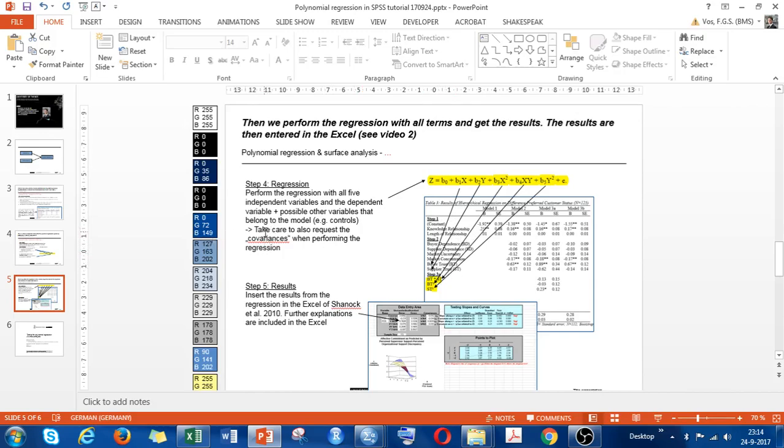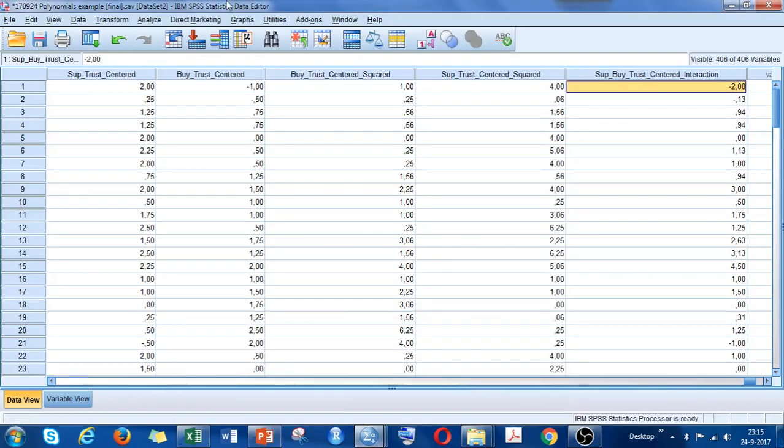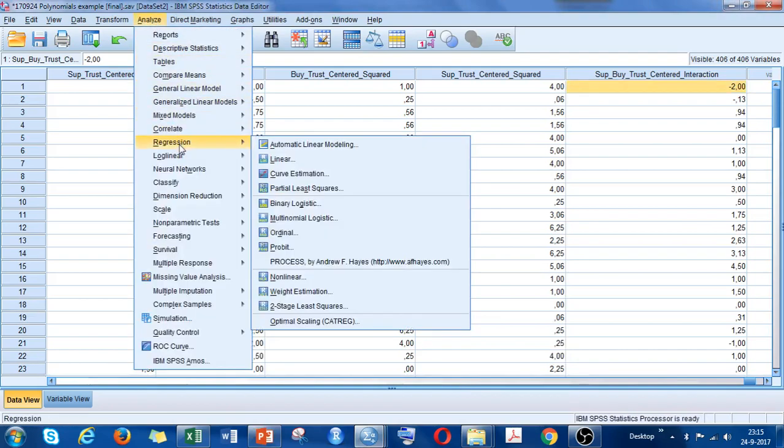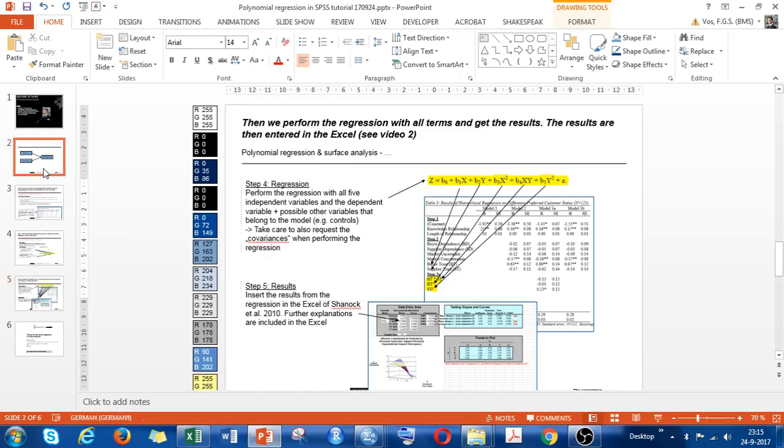And what we have to take care of when we choose the regression is that we also request covariances, because they will become more important when we soon open the Excel file, which Shanok is providing for creating the response surface and for the analysis. So we go back now and perform the regression. Let's go back. We say analyze, regression, linear regression. We take our dependent variable and we go back to our model here. That's what I want to test.